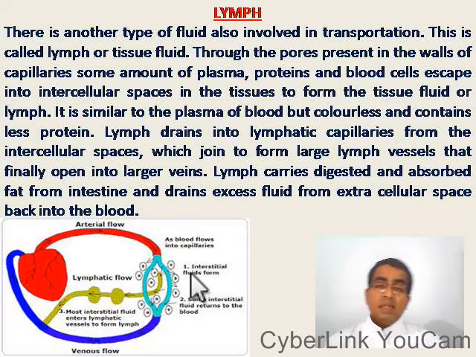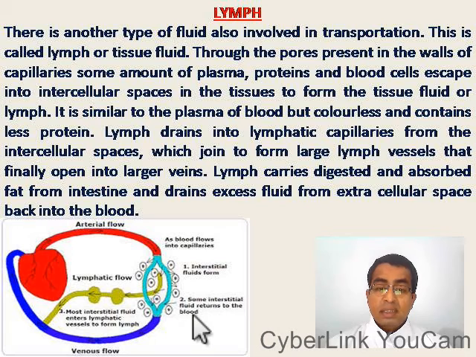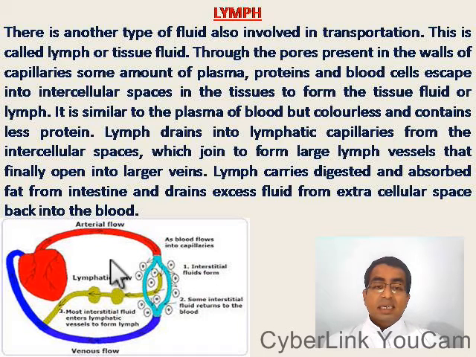And this lymph is similar to the plasma of blood, but it is colorless and contains less amount of proteins. The lymph drains into lymphatic capillaries from the intercellular spaces, which join to form large lymph vessels that finally open into larger veins. You can see some interstitial fluid returns to the blood and it becomes part of the venous flow of blood.